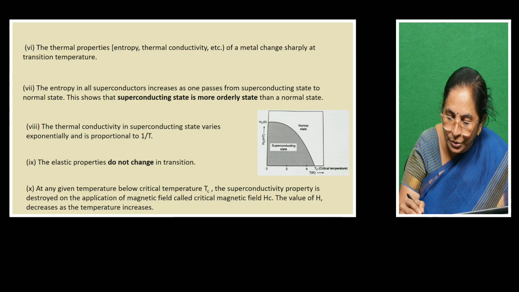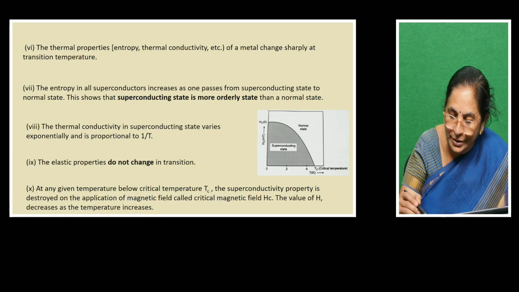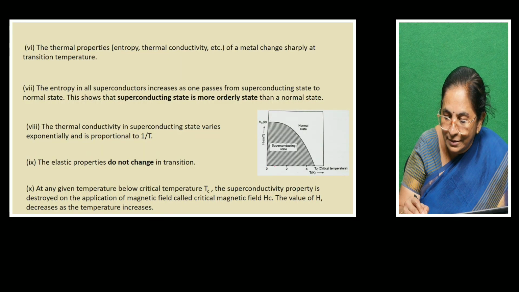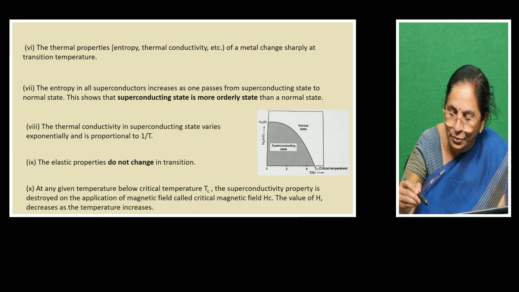The magnetic field is represented by Hc, the critical magnetic field. Its unit is millitesla, and it is taken along the y-axis, with the temperature along the x-axis.